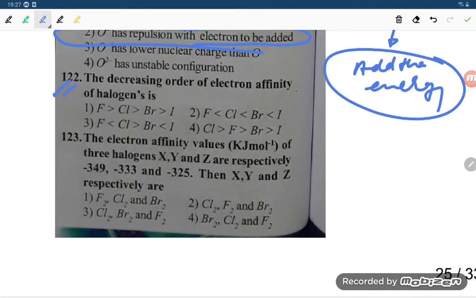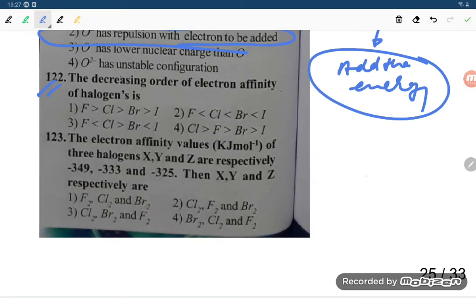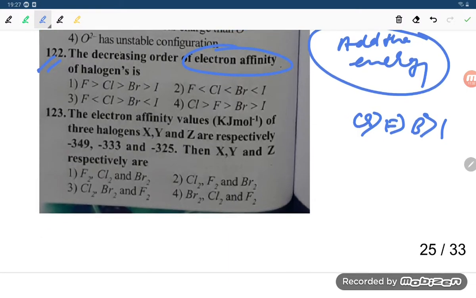Now let us see 122. The decreasing order of electron affinity of halogens. So student, I told you that chlorine has the highest electron affinity. Then fluorine, then bromine and iodine. So you can match with the options, student. The options are chlorine, fluorine, bromine and iodine. If you are checking 122, option number 4 is the correct option, student.